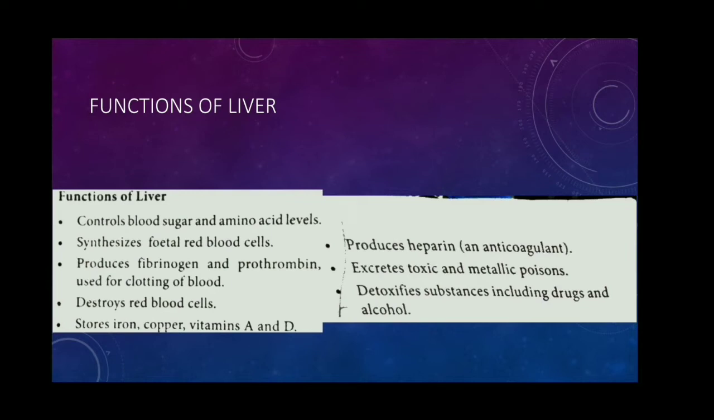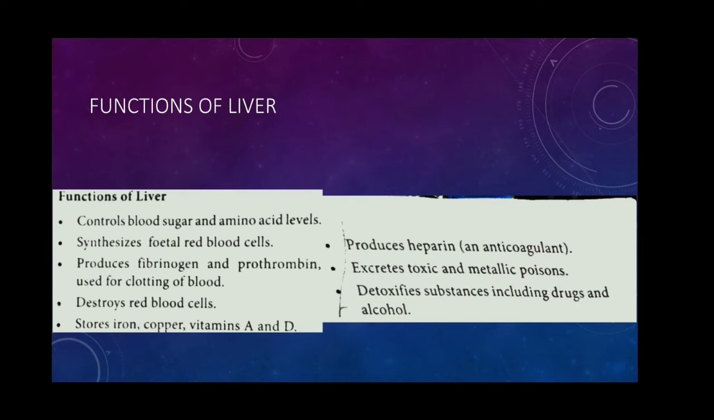It destroys the red blood cells. We know RBCs have a lifespan of only 120 days. Afterwards, they will be destroyed by the liver and the spleen. The new RBCs will be produced by the bone marrow. So, the matured RBCs are destroyed by the liver. It also helps in storing iron, copper, vitamin A and vitamin D.